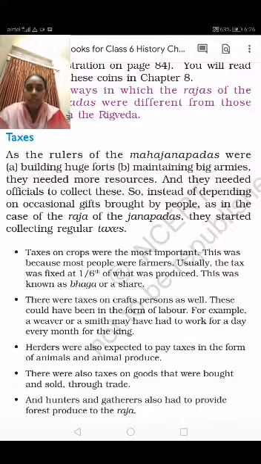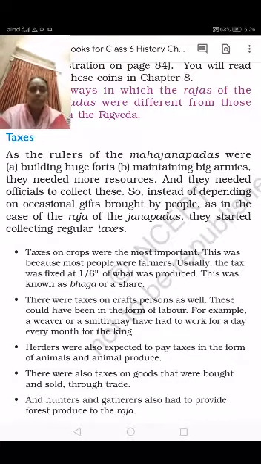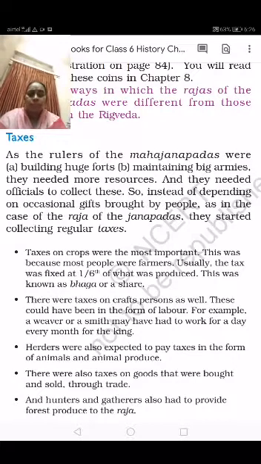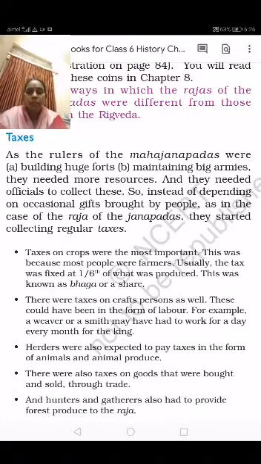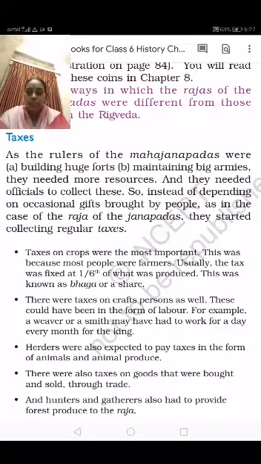The next one is that there were also taxes on goods that were brought and sold through trade. So children, when some business persons bring things and sell them for trading purposes, some of the goods they had to give to the king also. And next, hunters and gatherers also had to provide forest produce to the Raja.